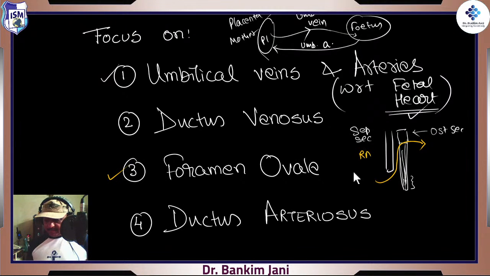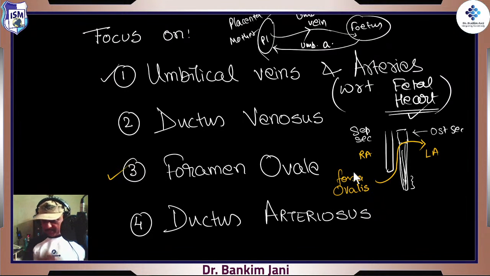This is the right atrium, this is the left atrium, right? So we are dealing with between right atrium and left atrium. So that's the shunt, shift of blood from one point to another point we are talking about, that is foramen ovale. And in anatomy we saw that this foramen ovale is seen as fossa ovalis, right? So same thing, it is just a monument of that foramen ovale, that once upon a time there was foramen ovale, and now it is fossa ovalis, a depression which is oval shaped. So that is the landmark.